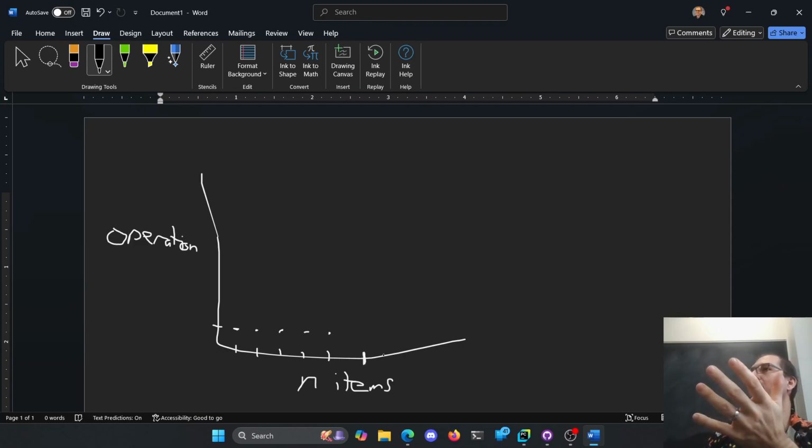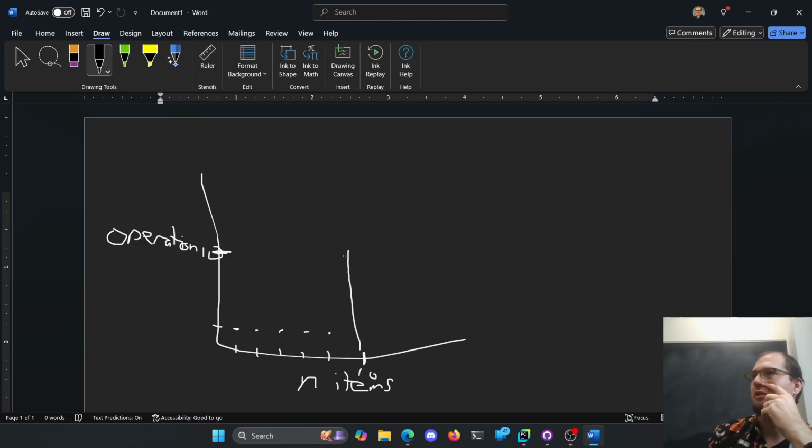Eventually, I'll hit that space where there's no more room. I don't have room to put something in here, right? This was 10 or whatever it happened to be. What has to happen then is we say, hey, operating system, give me more space and copy over all the previous things. So the number of operations it's going to take is n operations, right? That 10 in that case. So in this instance here, we now have 10 operations.